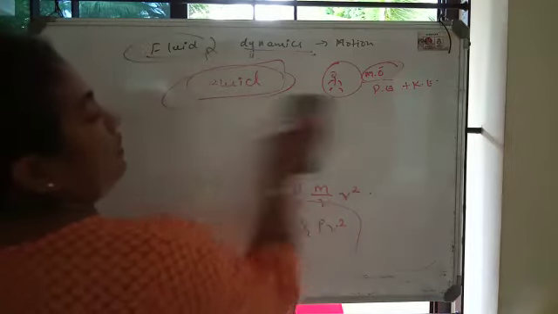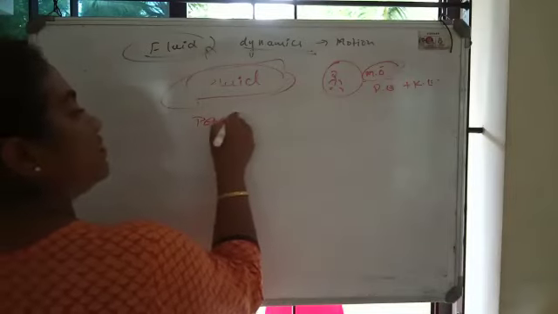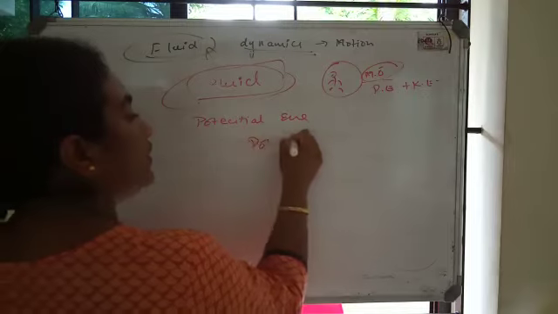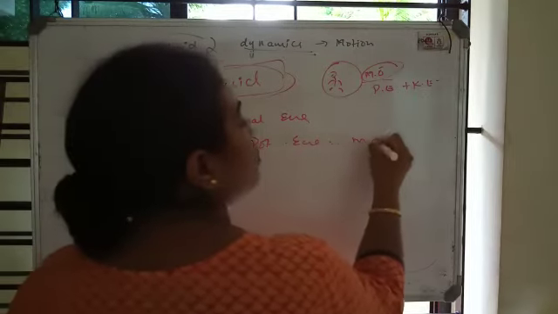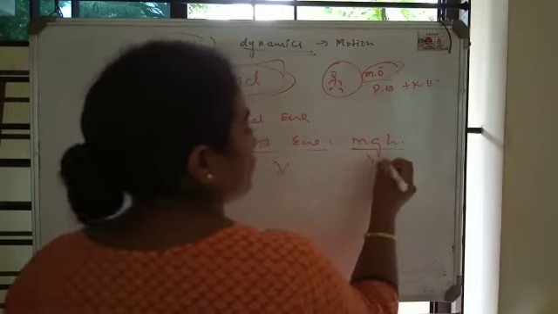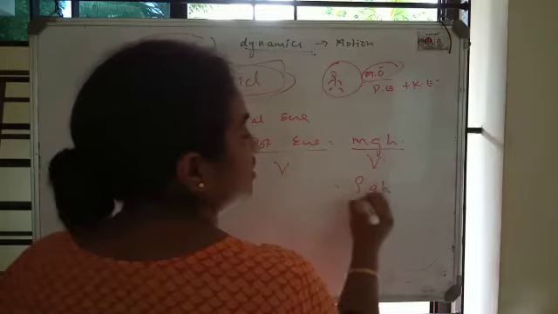Okay, now let us go for the third type of energy, that is potential energy possessed by the fluids. Potential energy is equal to mgh in general. But if I want to calculate it per unit volume, then it is divided by volume. Mass by volume is density, so it is density into g into h.